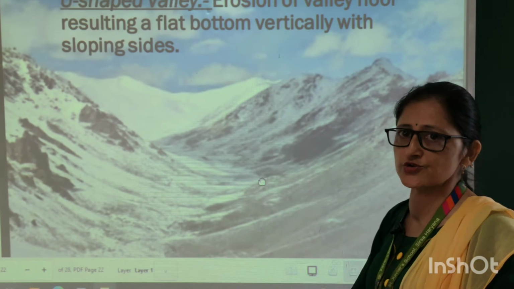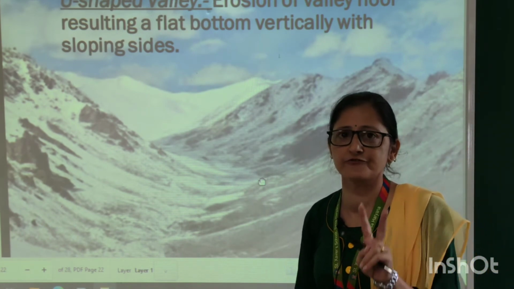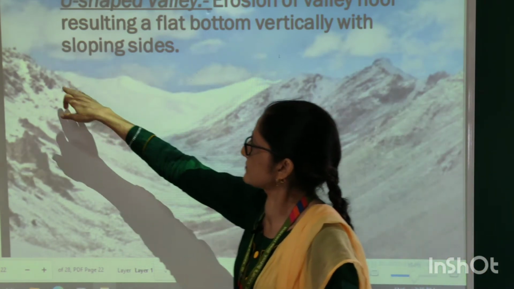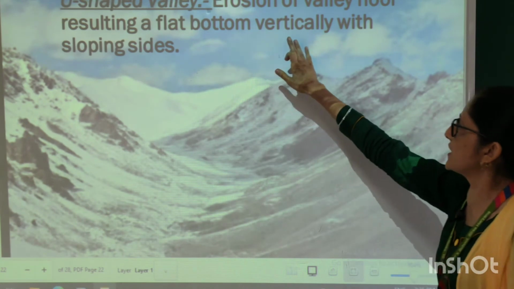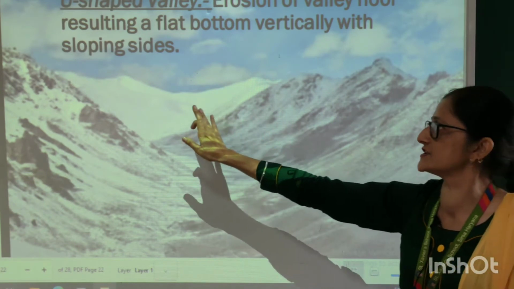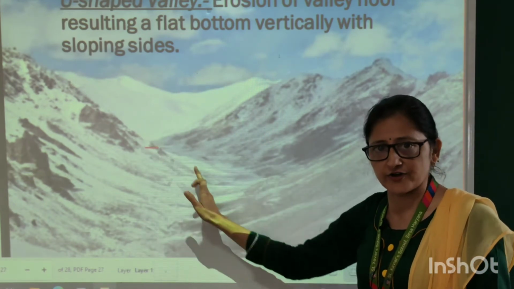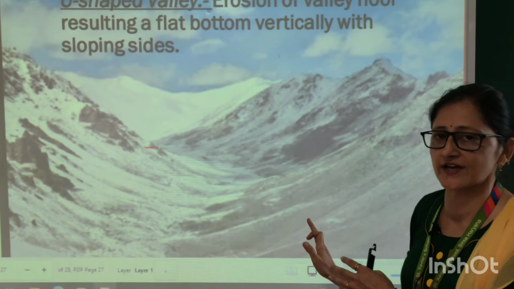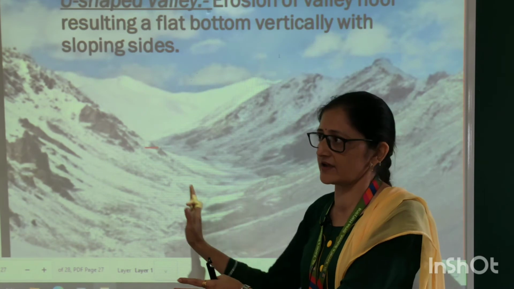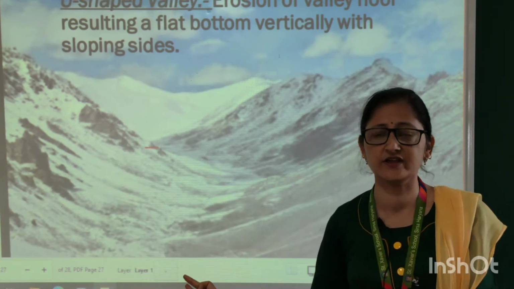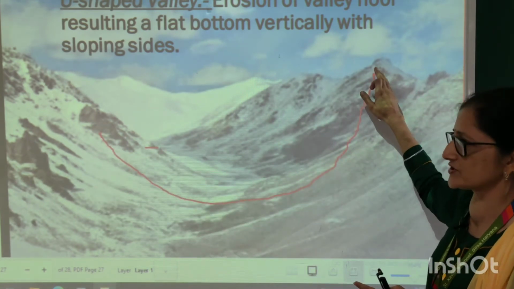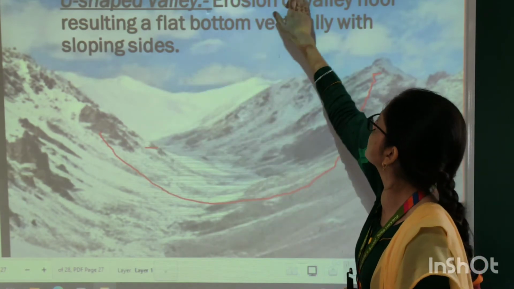Next is U-shaped valley. As a river makes V-shaped valley, glaciers make a U-shaped valley. The erosion of valley floor results in a flat bottom with sloping sides. When river of snow moves from one place to another place, it erodes the bed of the mountain, and as snow is heavy, so the riverbed gets eroded and gives way to this U-shaped valley.